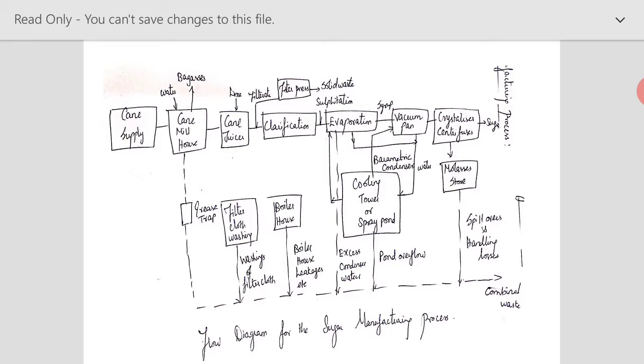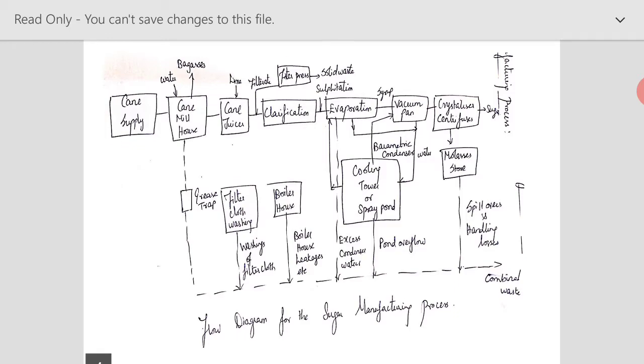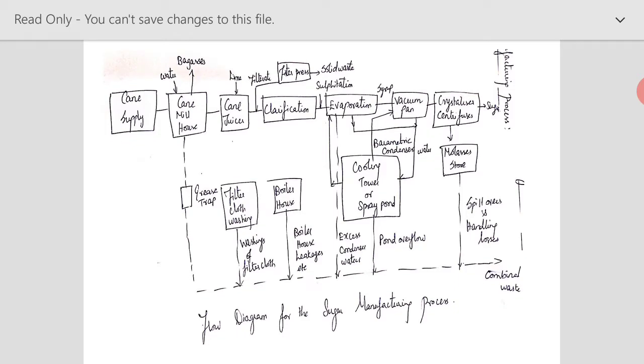A very important fact is that India is one of the largest producers of sugar, so we have a number of sugar industries in India also. Because of this bagasse, these sugar industries are sustainable. That is, it is an industry which is self-sustained with its own power production, and it will also supply power to the power grids. So this is one of the important recoveries from the sugar industry.